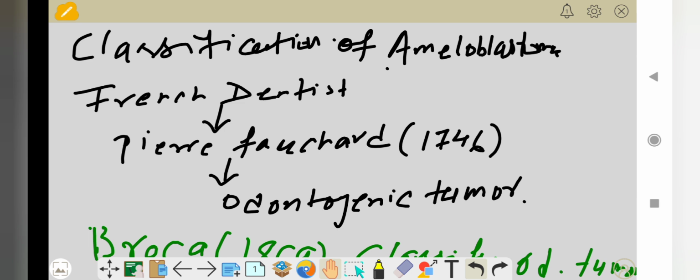Good morning, everyone. Today we will discuss some different types of classification of odontogenic tumors or ameloblastoma. First, the first scientist was the French dentist Pierre Fauchard. In 1746, he described the odontogenic tumors. He is the first person who described the odontogenic tumors.